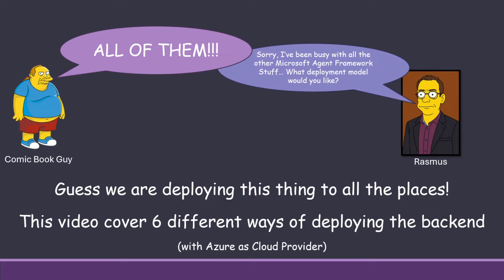We're gonna focus on the back end because the front end is just the front end, and we can host it anywhere you can run HTML because it's WASM, and it's not the interesting part here. The interesting part is the back end. So we're going to deploy it in 6 different ways, some of them fairly similar, some of them very different. And we're going to use Azure as the cloud provider. We'll talk about the other cloud providers a little later.